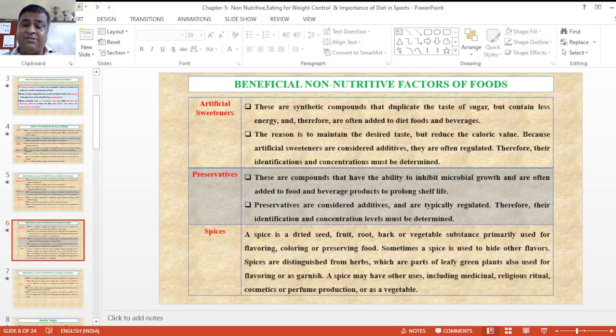Preservatives are considered so that we can utilize the food for a long time, so they are used to prevent different types of growth. Preservatives are considered additives, typically regulated, and there are identifications; basically the concentration level must be determined.